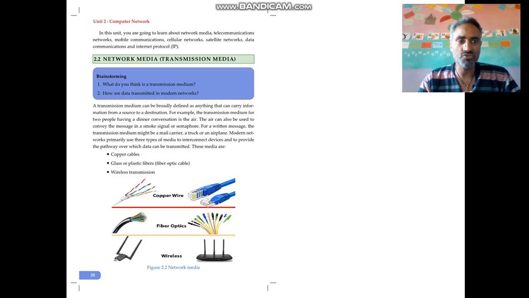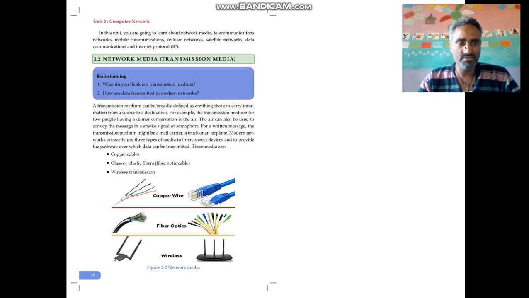Modern networks primarily use three types of media to interconnect devices and to provide the pathway over which data can be transmitted. This statement shows us that modern technology saves our time, saves manpower, and saves our cost also. There is no transportation cost at all in the modern way of exchanging information.